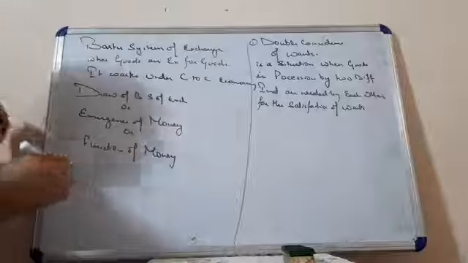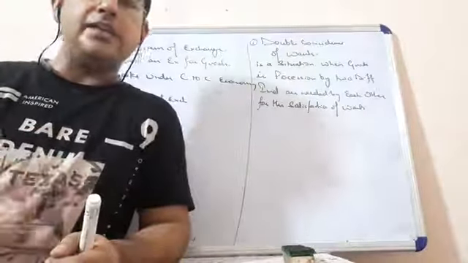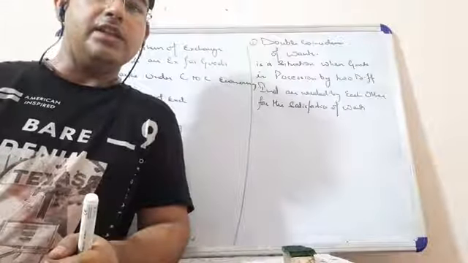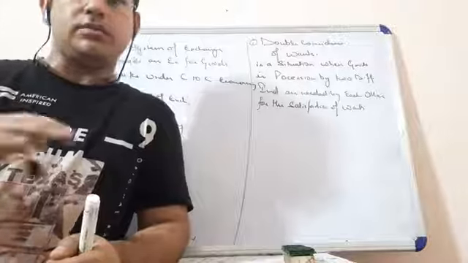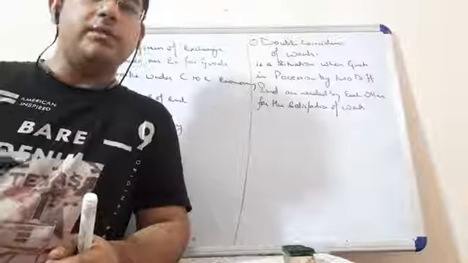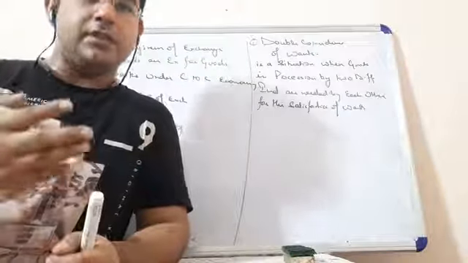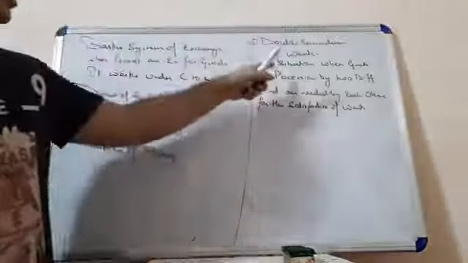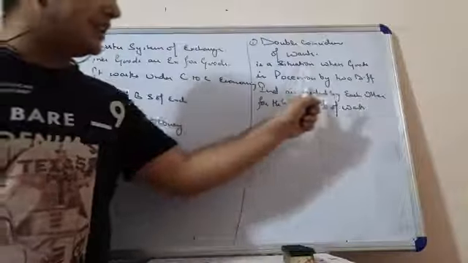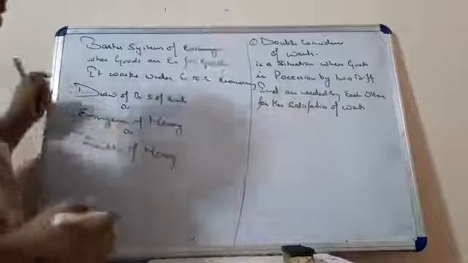Now you can explain it very easily. If you require shoes and you have wheat in surplus, then the other person should have the wheat and require shoes. It should go vice versa. This way you will be able to exchange whatever you have in surplus. Goods in possession by two different individuals are needed by each other for the satisfaction of wants. So that is your double coincidence of wants.